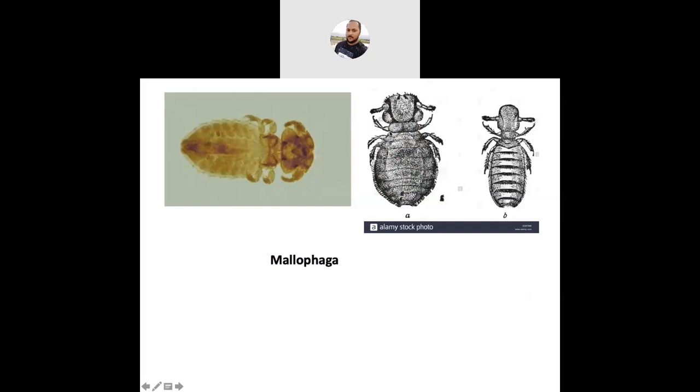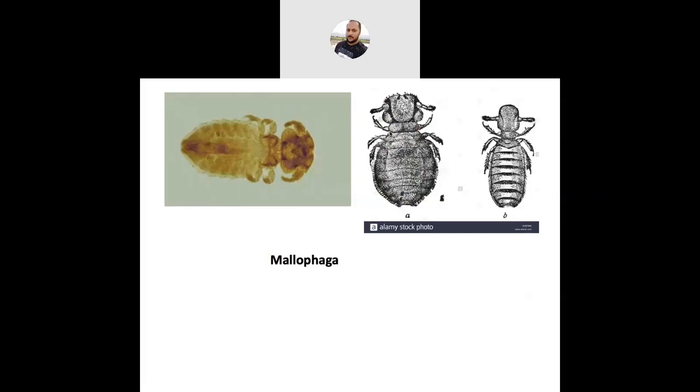Tarsus may be two-segmented or unsegmented. Wings are absent or secondary wingless, and their eggs are called nits, N-I-T-S, which are cemented to the feathers. So these are the brief characters under the order Mallophaga.